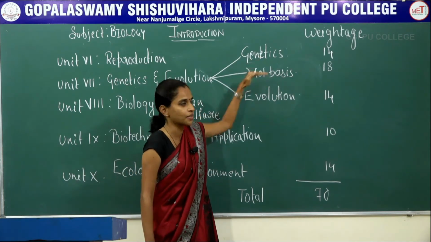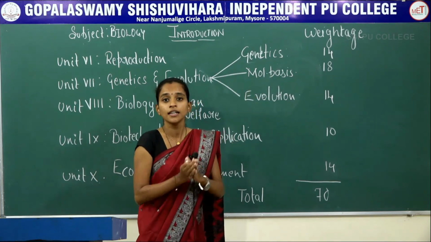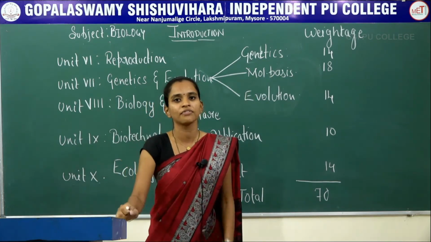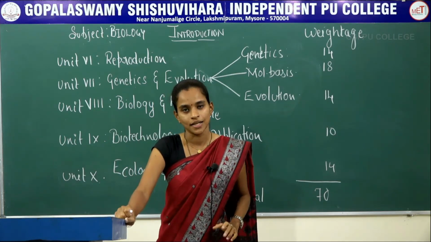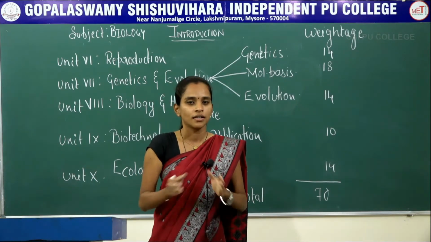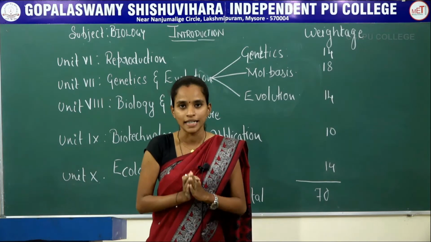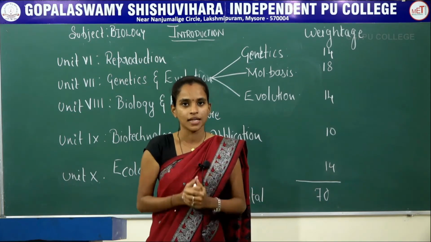The second chapter is molecular basis of inheritance. Here you move slightly away from genes to nucleic acids, RNA and DNA, and their structure. We concentrate more on DNA, as human cells have DNA as their basic component.